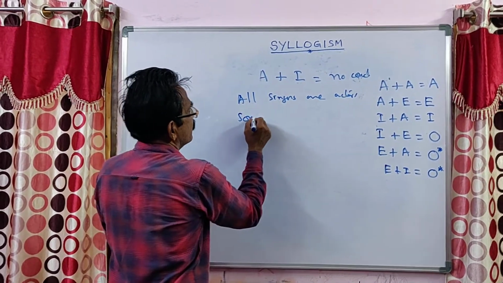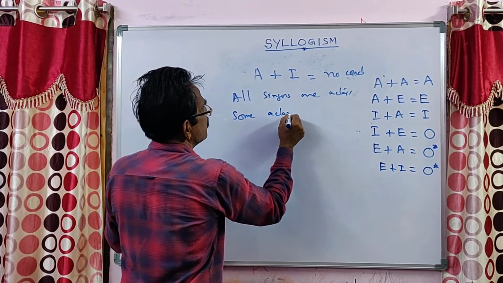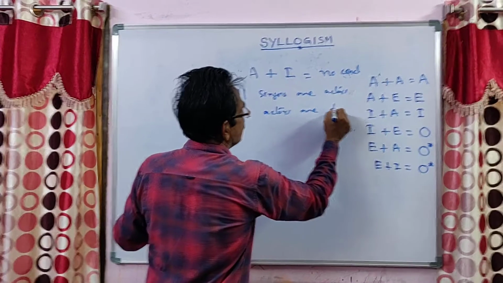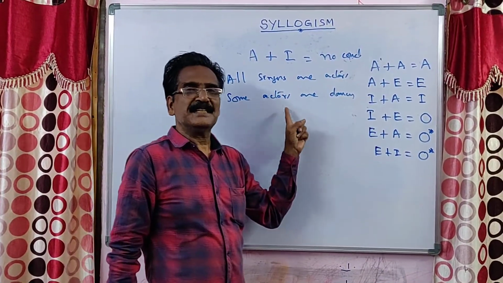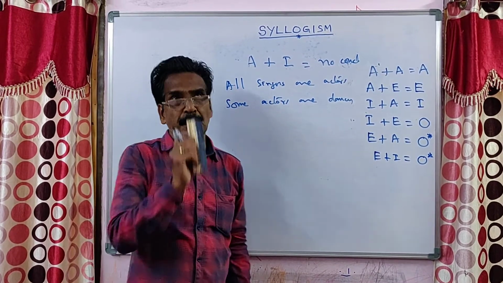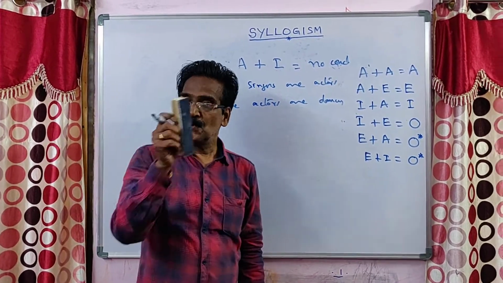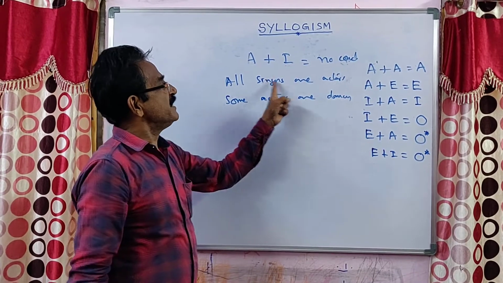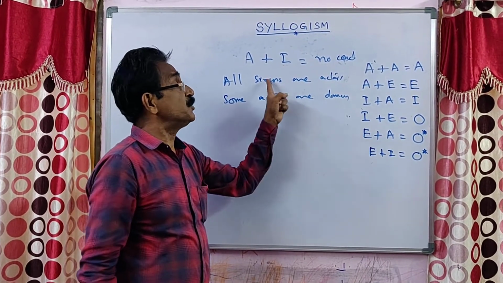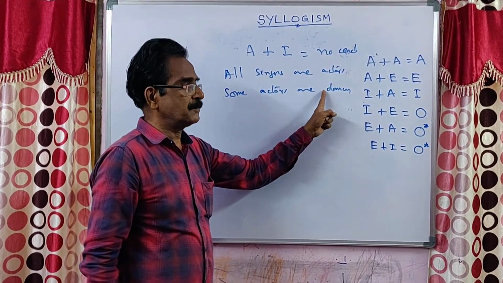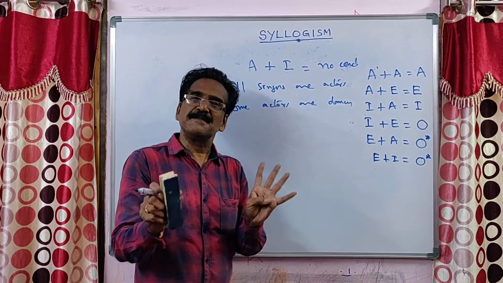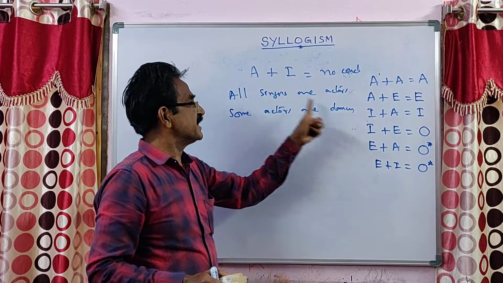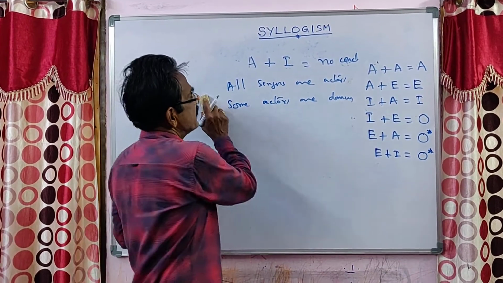Next, some actors are dancers. This is A plus I. So you have to remember A plus I, no conclusion. No conclusion means between singers and dancers, between these two terms, you don't have any valid conclusion. You can categorically dismiss any conclusion between singers and dancers. Okay, friends.